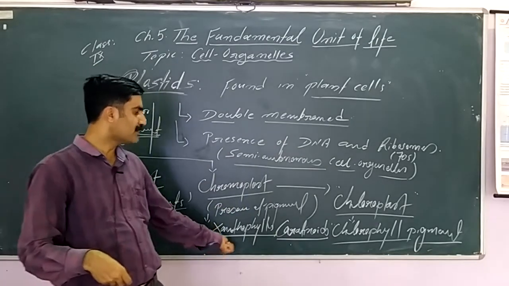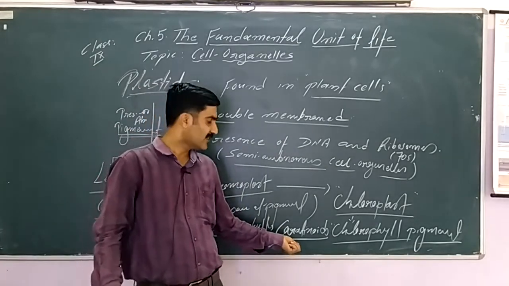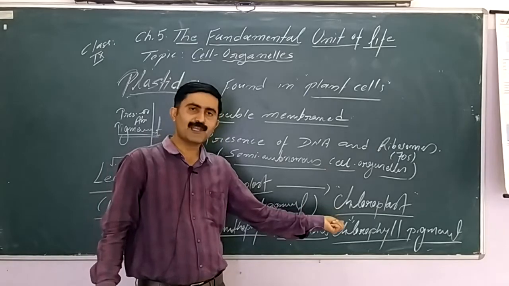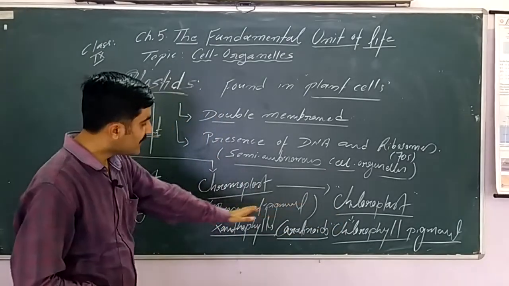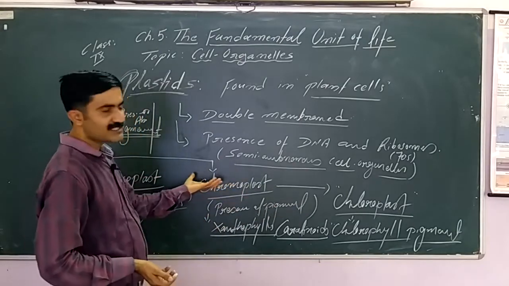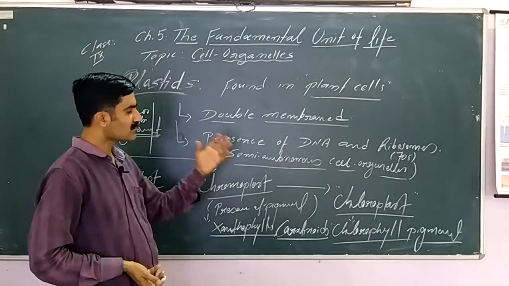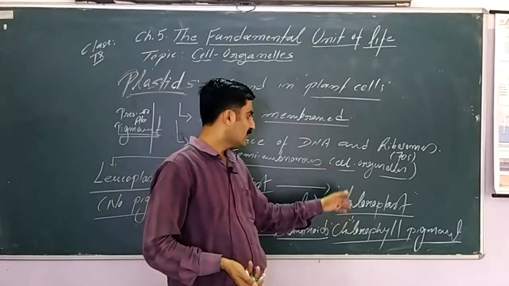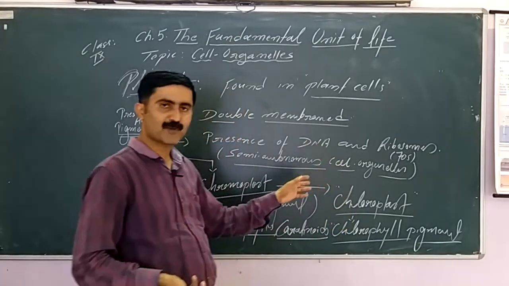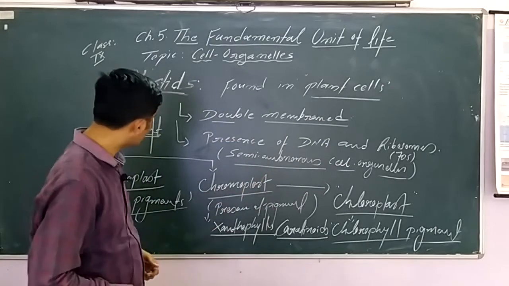These are yellow-orange pigments. Carotenoids are red color pigments. Chlorophyll is green color pigment. So simply we can say, if pigments are present, then the plastid is called chromoplast. The most abundant pigment is chlorophyll. The most common plastid is the chloroplast that provides green color to the plant.